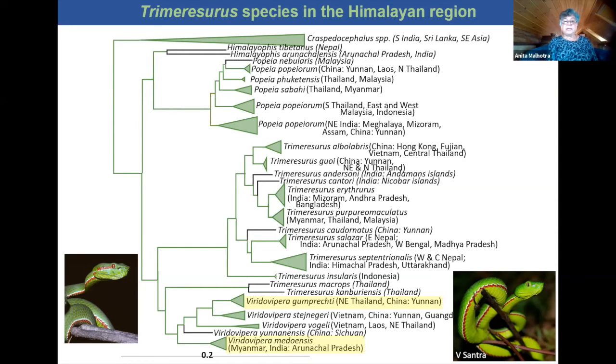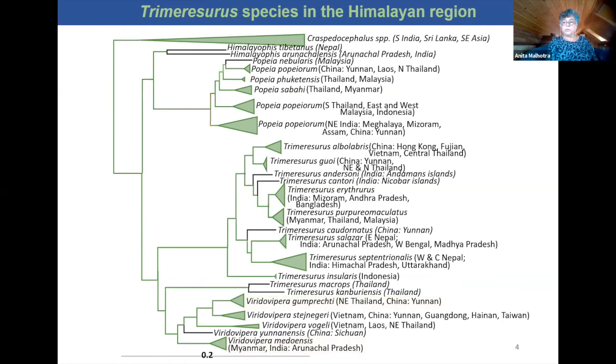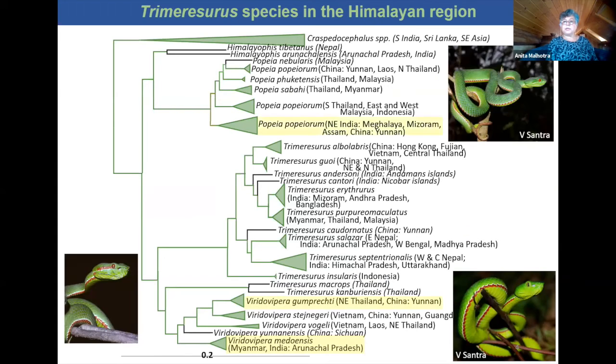One of the problems is that species of Viridivipera look very superficially similar to quite a distantly related group, Popeia popiorum, and this is quite a widely distributed pit viper in northeast India. And we do believe, although this requires DNA confirmation, since most of the records are actually derived just from photographs, we do believe it stretches right across into eastern Nepal.